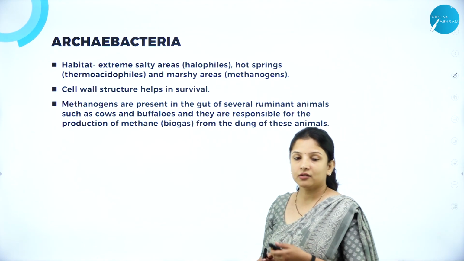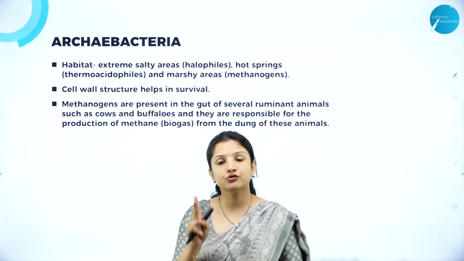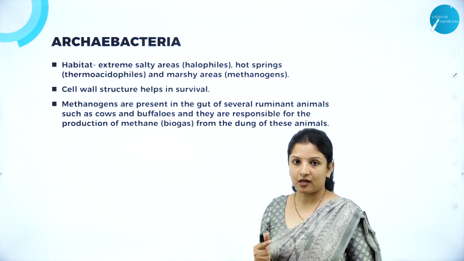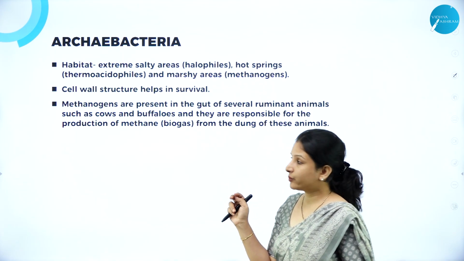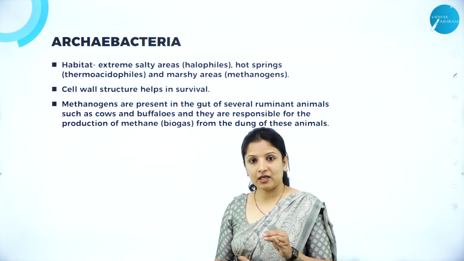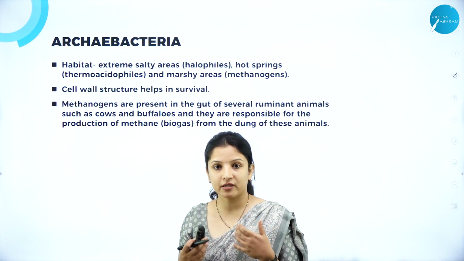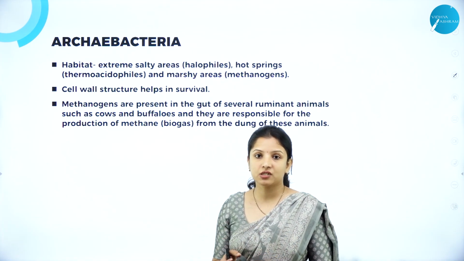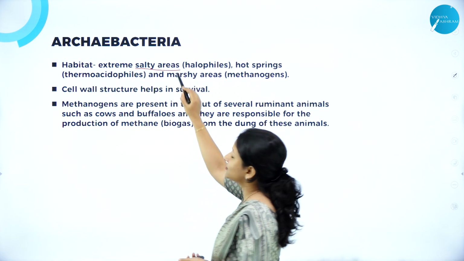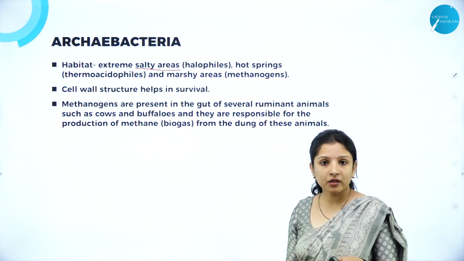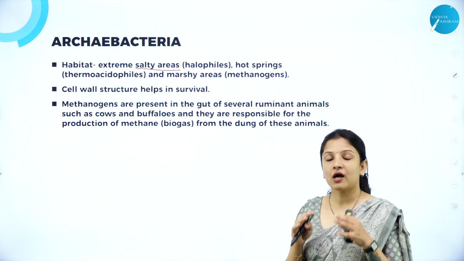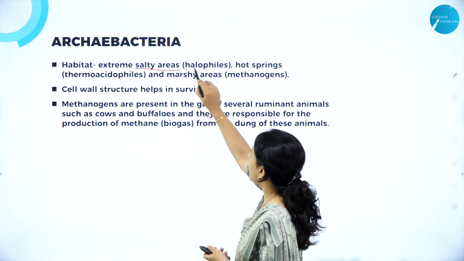Kingdom MONERA is again divided into two classes, that is Archaebacteria and Eubacteria. We'll study these two separately. Archaebacteria: those bacteria which live in extreme environmental conditions or adverse conditions are called Archaebacteria. For example, they can live in extreme salt conditions where no other organisms can survive. Those bacteria that live in extreme or high salt conditions are called halophiles.